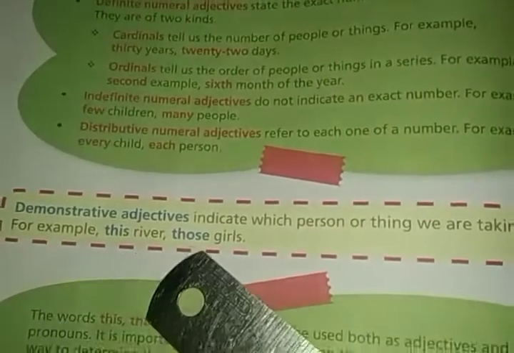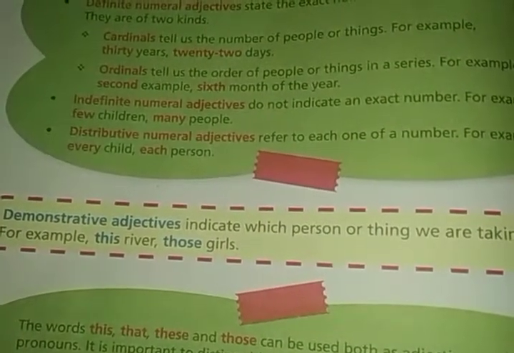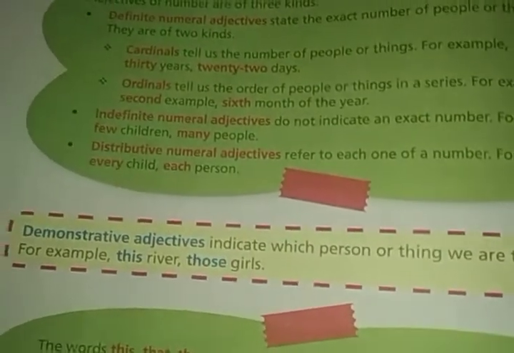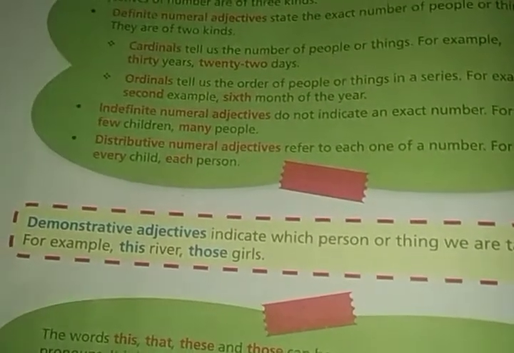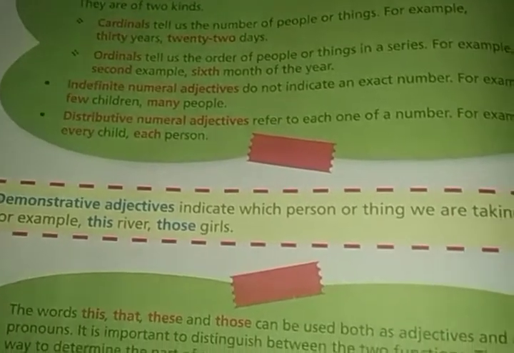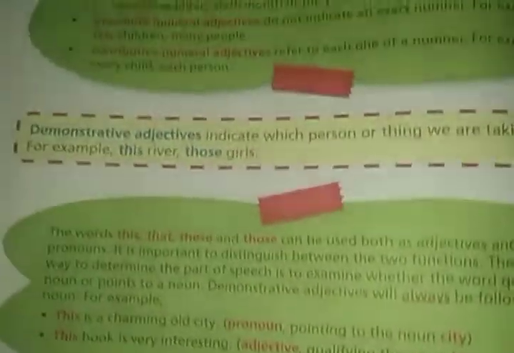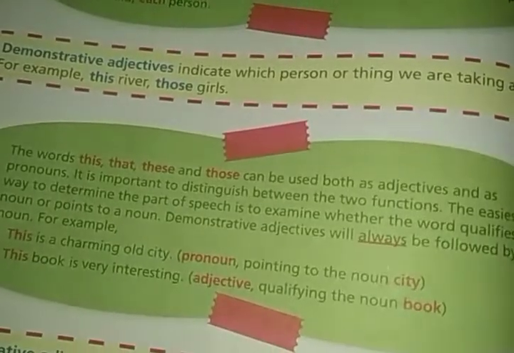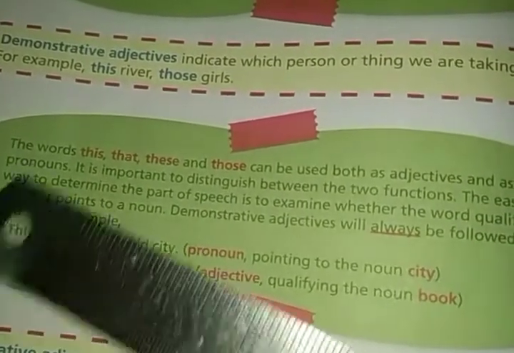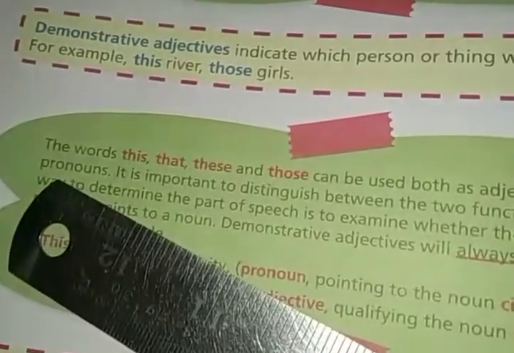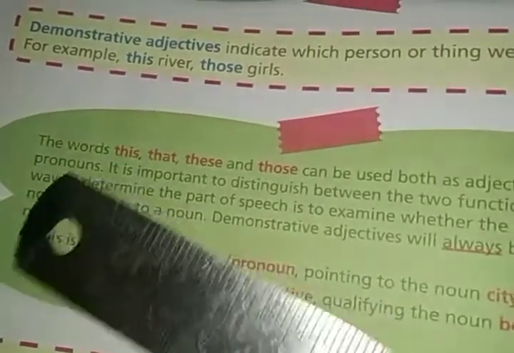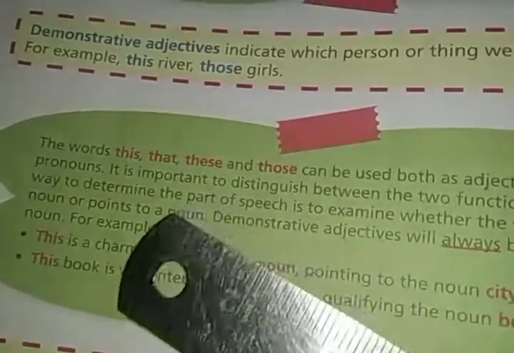So this, those, that. These types of words which are used to denote or point at a noun or pronoun are known as demonstrative adjectives. It tells us which person or thing we are talking about. The words this, that, these and those can be used both as adjectives and as pronouns. We already studied, right, that this, that, these and those can be demonstrative pronouns also.